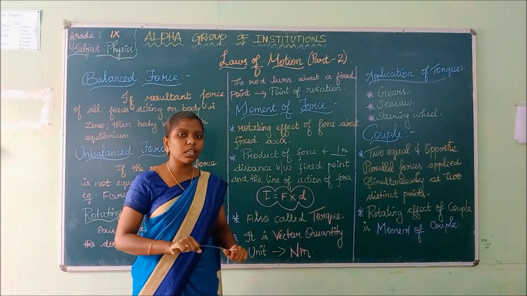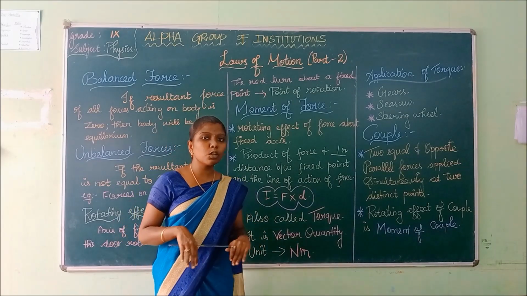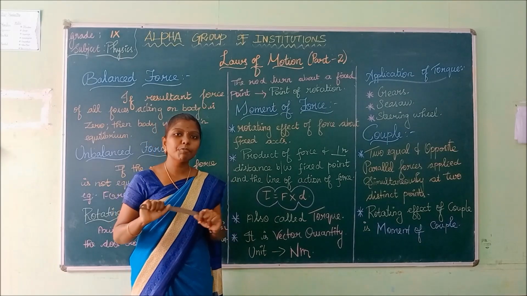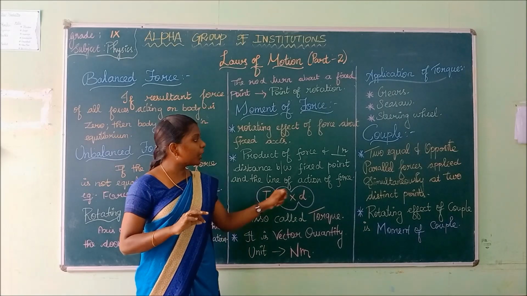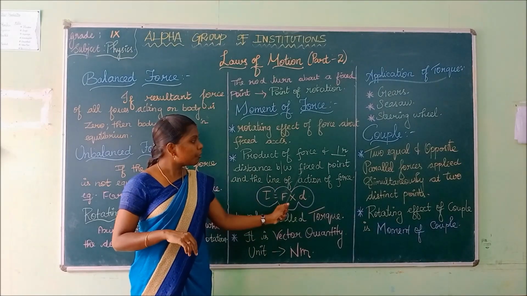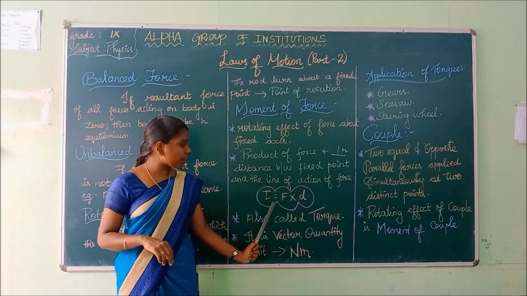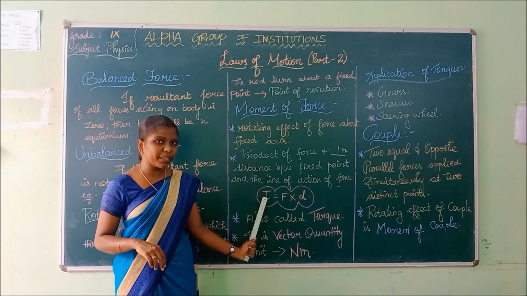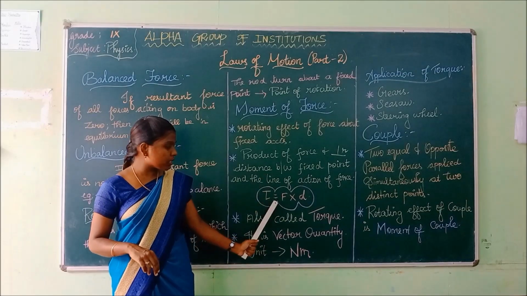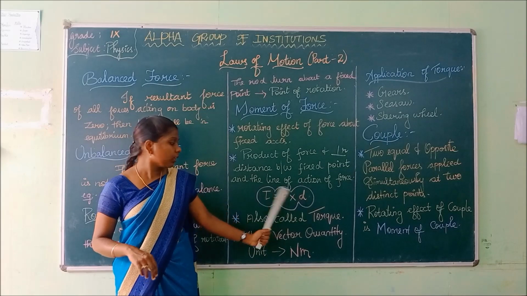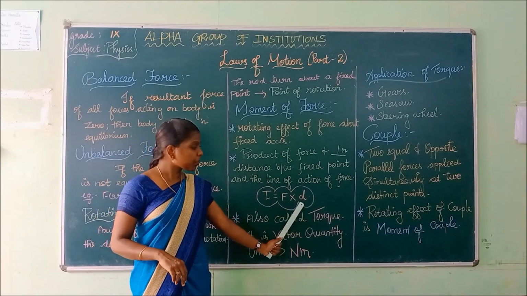Next is moment of force. The rotating effect of force is called the moment of force. It is also called the torque. Define torque. Torque is defined as the product of force and perpendicular distance between a fixed point and the line of action of force. Torque is represented by the symbol tau. Tau is equal to F into D. What is the unit of torque? The unit of torque is Newton meter.